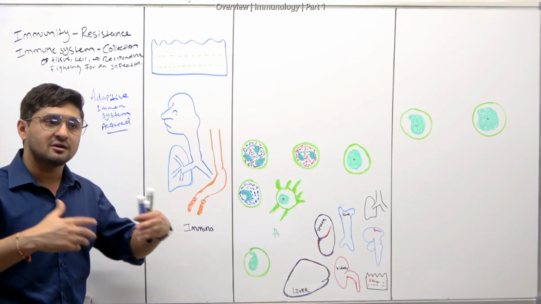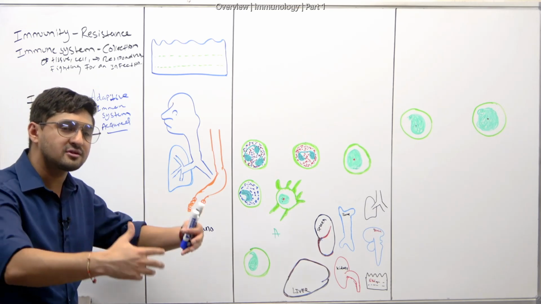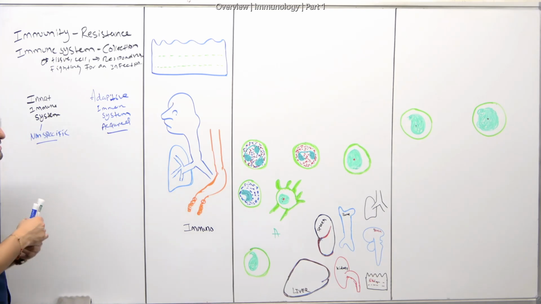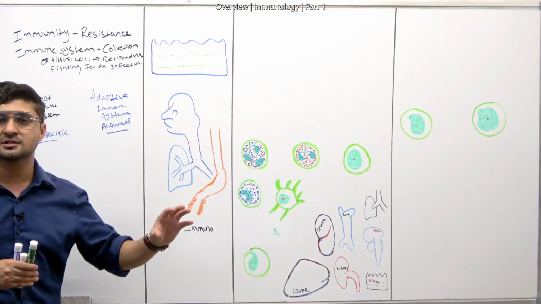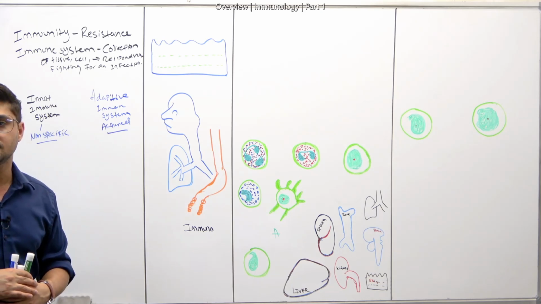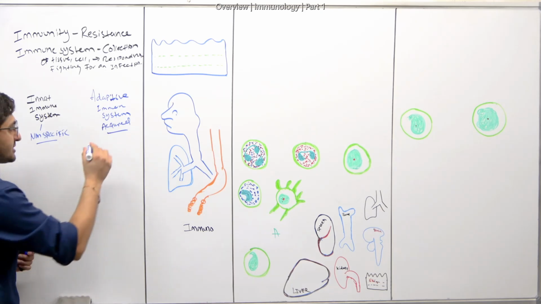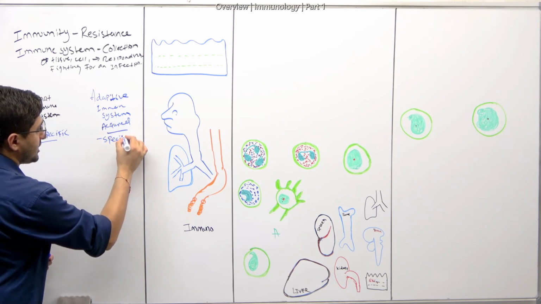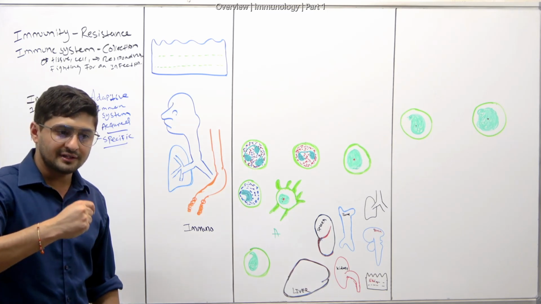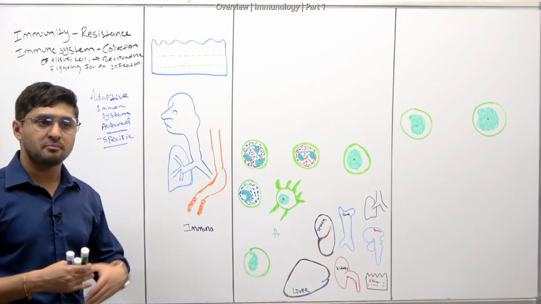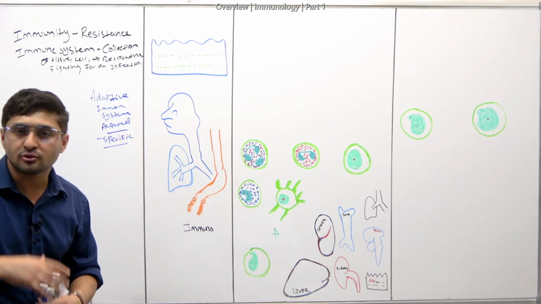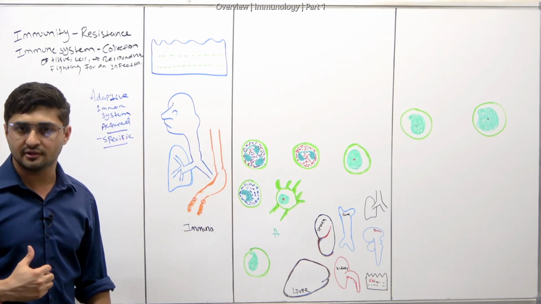They are not specific to a particular pathogen or bacterium. The adaptive system is specific because whenever it gets exposed to certain particles, it can make antibodies against them.